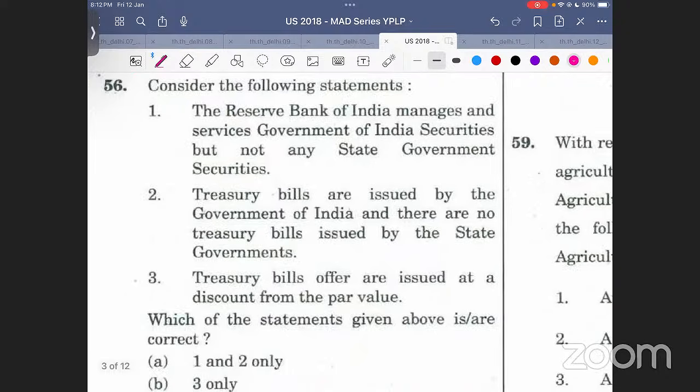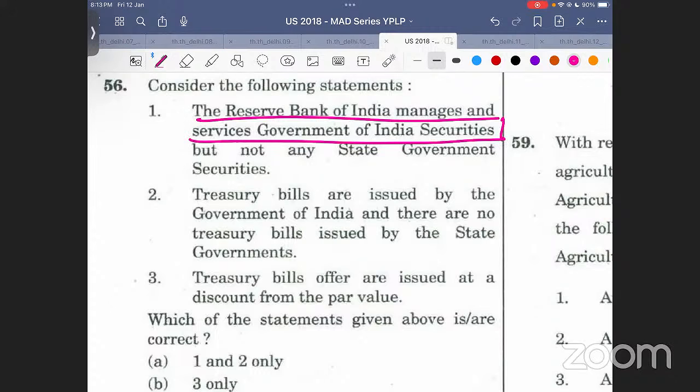The Reserve Bank of India manages and services the Government of India securities, but not any state government securities. Okay. लग रहा है कुछ weird? What did I tell you initially? That whenever a simple statement is made, it will be seen. And whenever this statement will purposefully be made typical, it will be seen. The Reserve Bank of India manages and services Government of India securities.